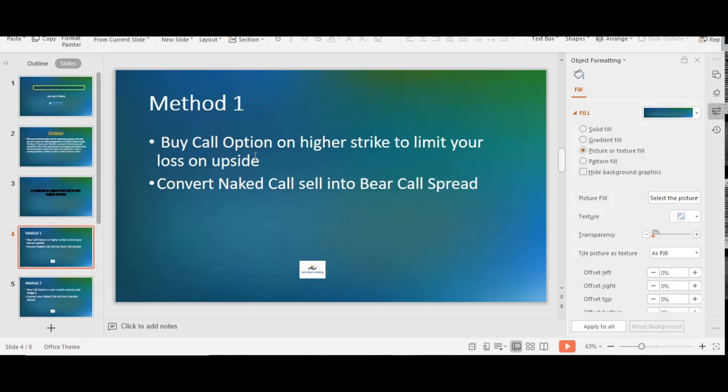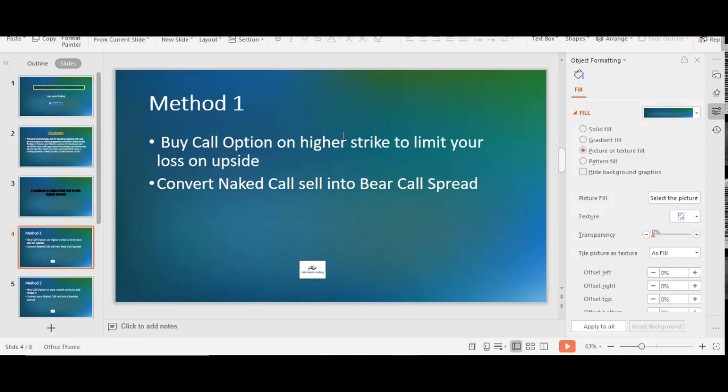Okay, so if the market keeps on moving on the upside, we are not going to lose anything beyond our maximum loss, which is based on the call option you bought. So this is method number 1. This might minimize your profit, but also the capital required for this strategy will be lesser.